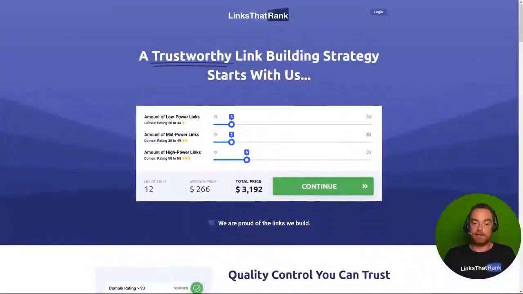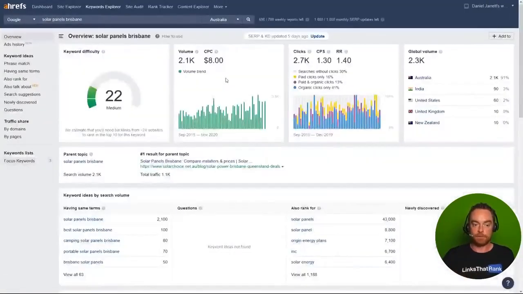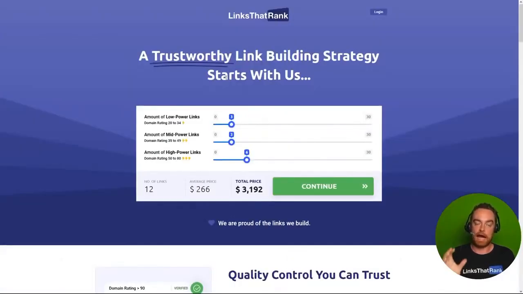So that's the easiest way to build a simple link building strategy. You need to see where you are right now. If you've got a low authority domain, you need half the links to the home page, half the links to inner pages. You can use the power of observation to see where you are now in comparison to your competitors, and then figure out exactly how many links you need to close that gap.